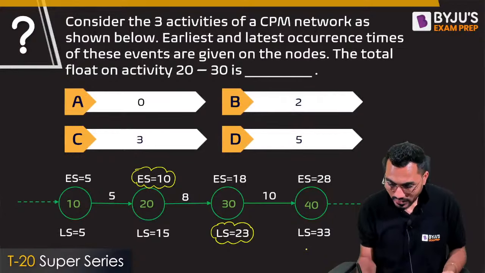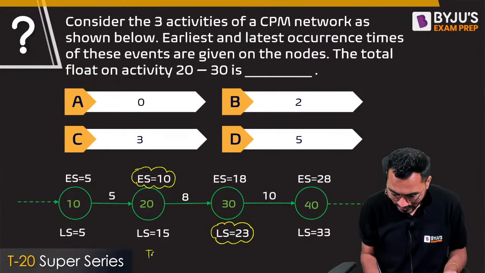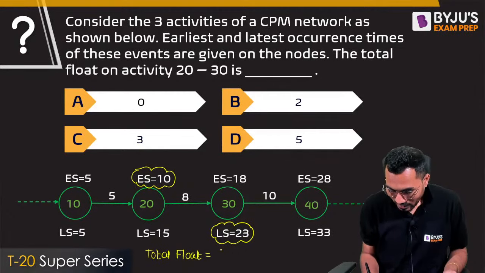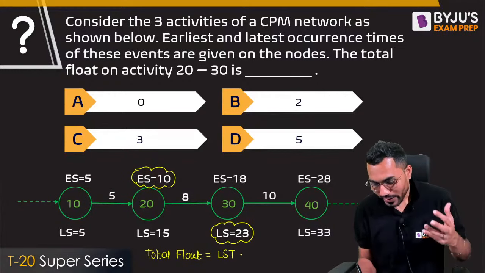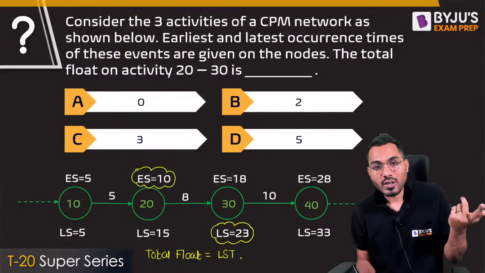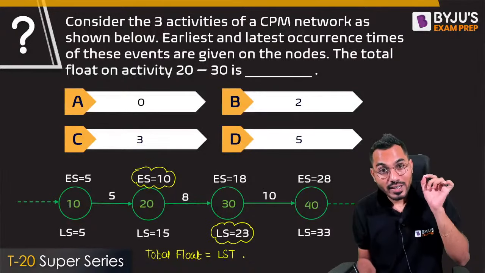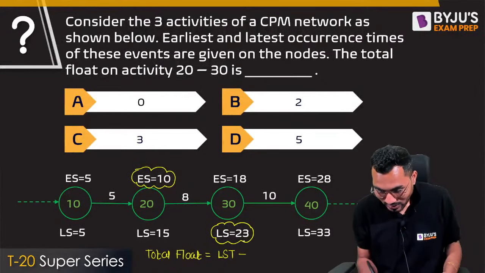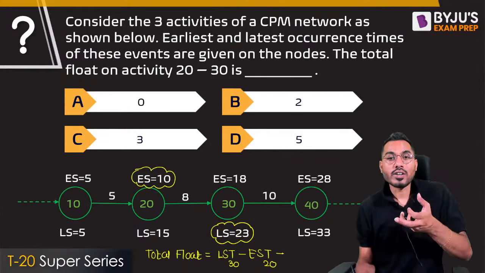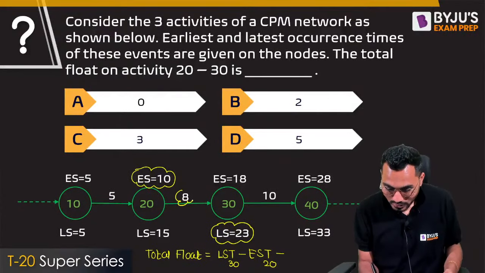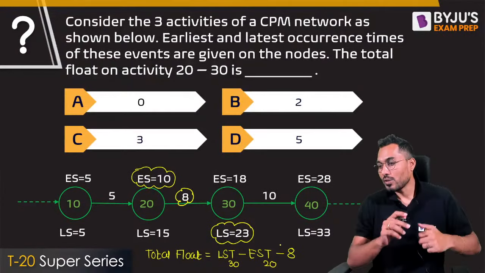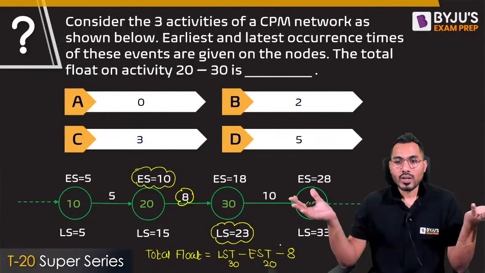Fine. So we can say that the total float is exactly equal to, can I say, latest start time, or it can also be considered as what? A latest finish time, latest start of the activity 30, right? Latest start of the activity 30 minus earliest start time of event 20, and minus activity duration. And what is the activity duration? The activity duration given here is 8. So what is the answer coming?